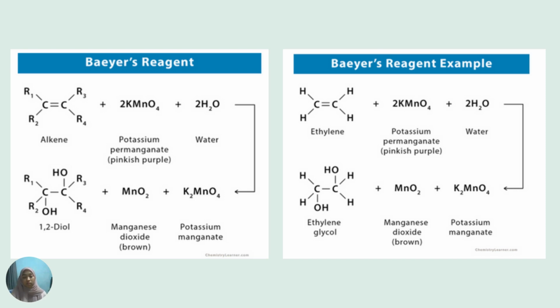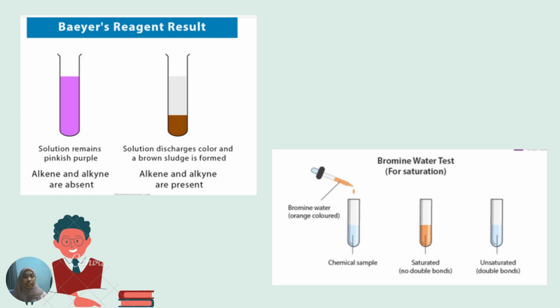The right equation is the example for an alkene, which is ethylene. When ethylene reacts with potassium permanganate and water, it will produce ethylene glycol, manganese dioxide, and potassium hydroxide.